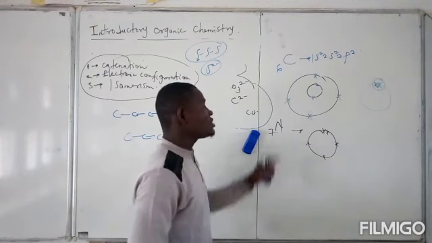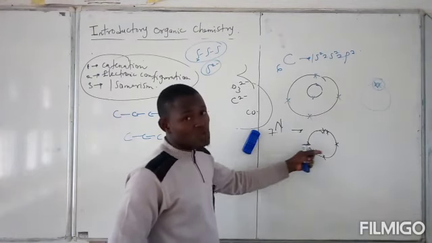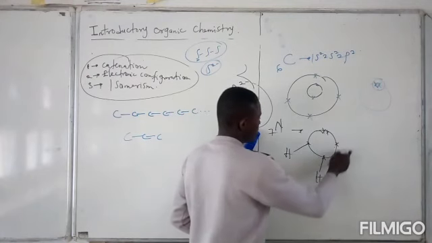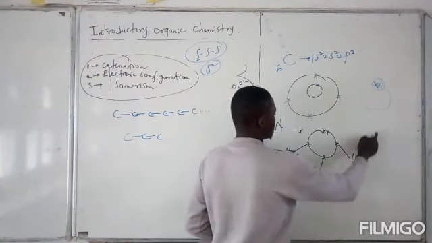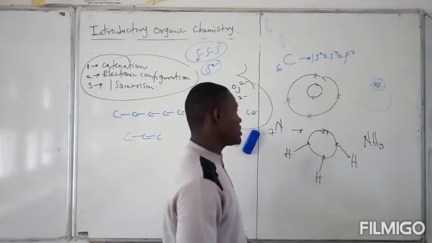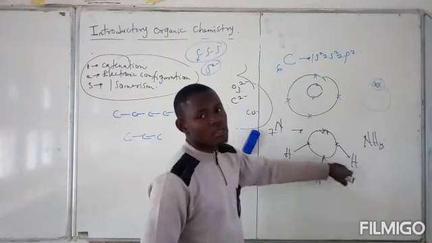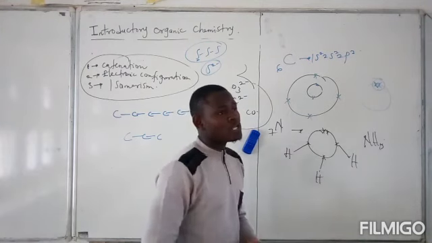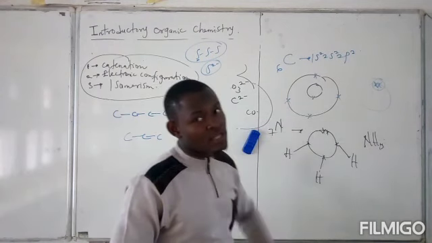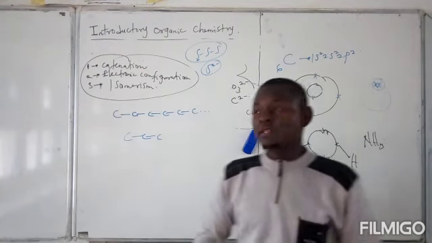Because of that, when nitrogen is forming bond with hydrogen, we only have something like this. And this is ammonia, NH3. So it means that the maximum number of bonds that nitrogen can form is 1, 2, 3. However, the maximum number of bonds that any element can form at once is 4, and carbon exhibits that. And that is a phenomenon known as tetravalence.